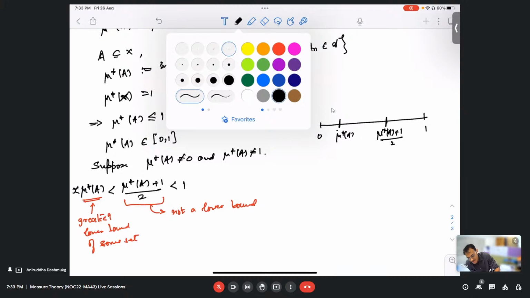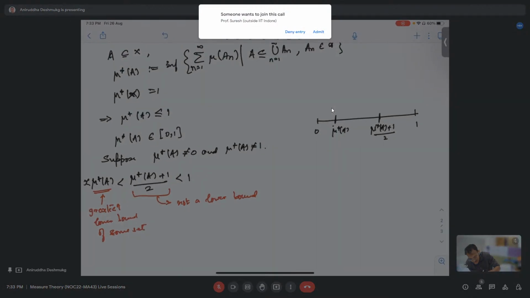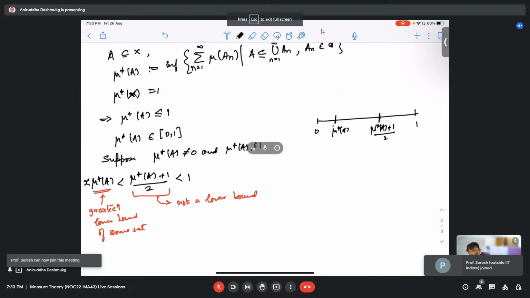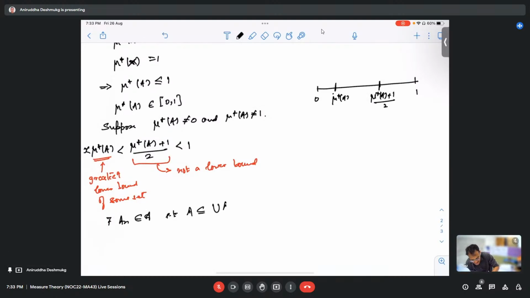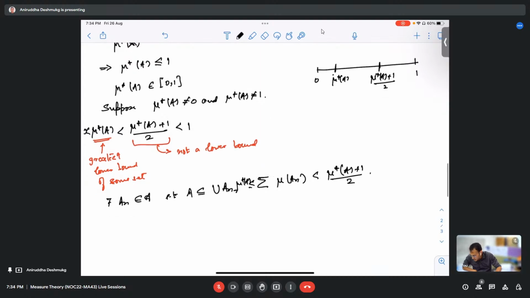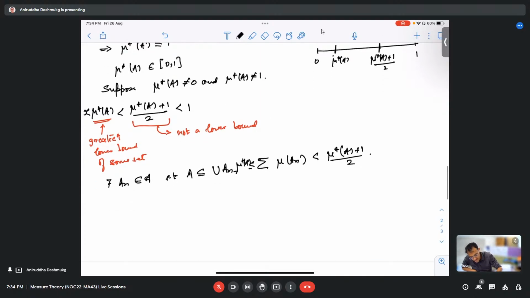If this is not a lower bound, it means there is an element of this set which is still smaller than mu star A plus 1 by 2. So therefore, there is a covering An such that it covers A, and this sum of measures of An is strictly less than mu star A plus 1 by 2. And of course, it is bigger than the measure, correct? Moreover, this is less than 1.